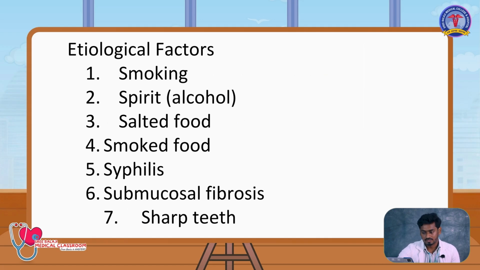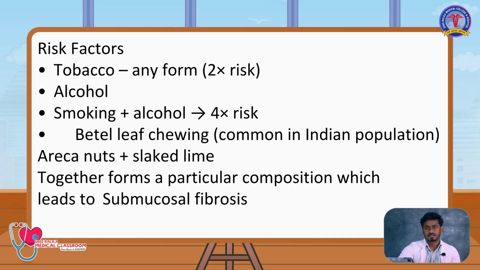Then going to the etiological factors, there is a typical mnemonic of 6S, that is smoking, salted, spirited, smoked food, syphilis, submucosal fibrosis. When we come to the risk factors, we'll start with tobacco. Tobacco in any form, smoking or non-smoking, causes cancerous lesions. Another factor is alcohol. Alcohol along with smoking is a synergistic factor. If the risk of cancer from smoking is 2 times, along with alcohol it comes to 4 times. The other thing very common in the Indian and Asian population is betel leaf chewing.